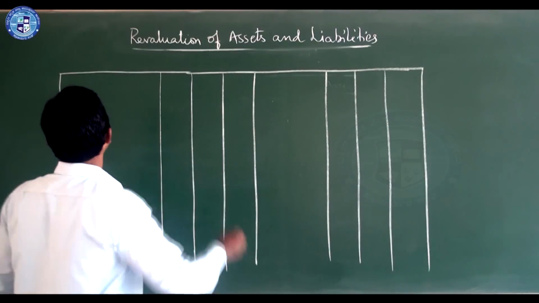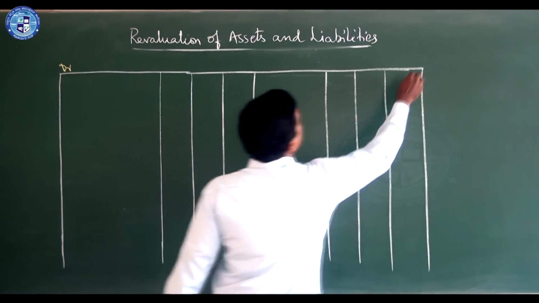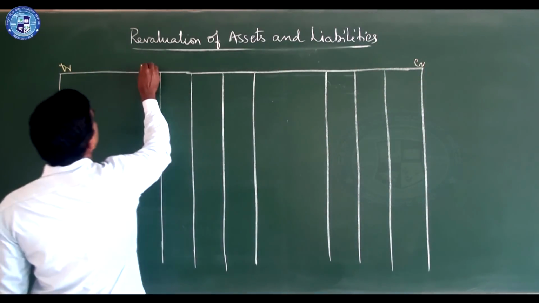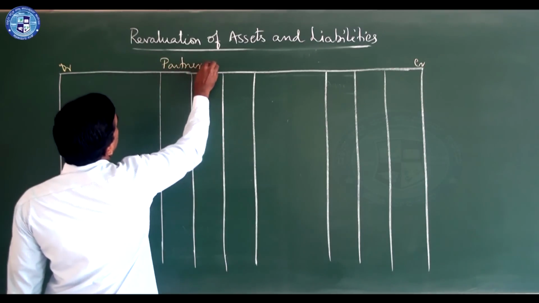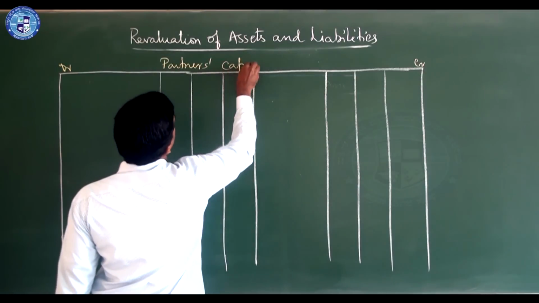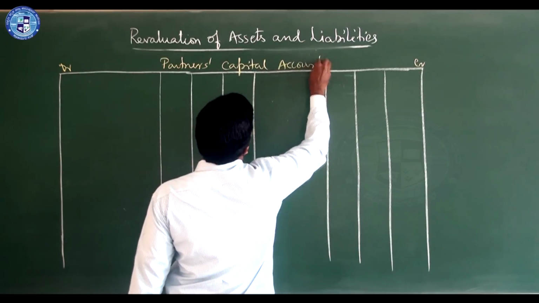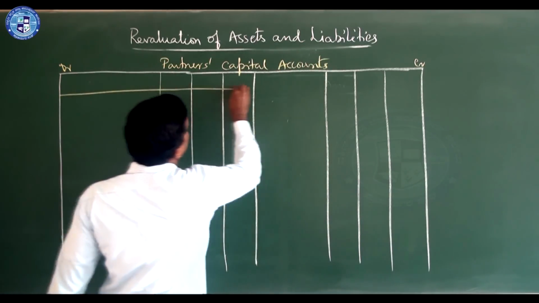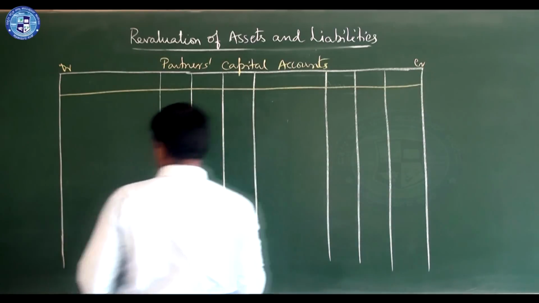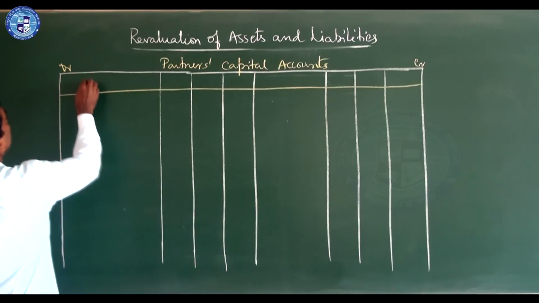So like this, here you write debit, credit, then you write all partners capital accounts. Then here you should write the details, particulars.